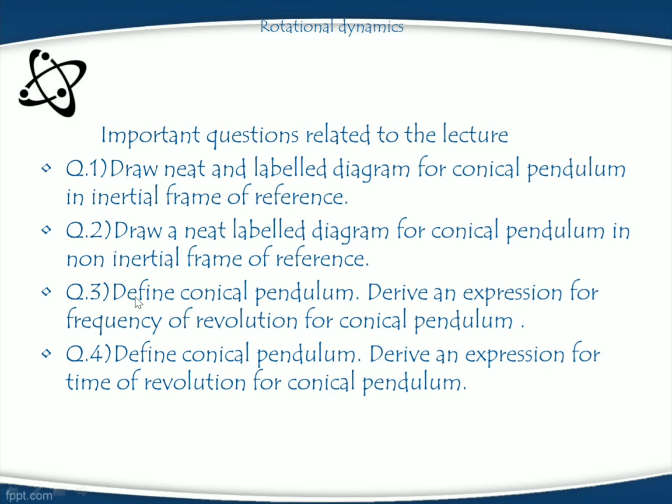Question 3, define conical pendulum. Derive an expression for frequency of revolution for conical pendulum. This question contains 2 marks. And last question, define conical pendulum. Derive an expression for time of revolution for conical pendulum. This question again contains 2 or 3 marks.